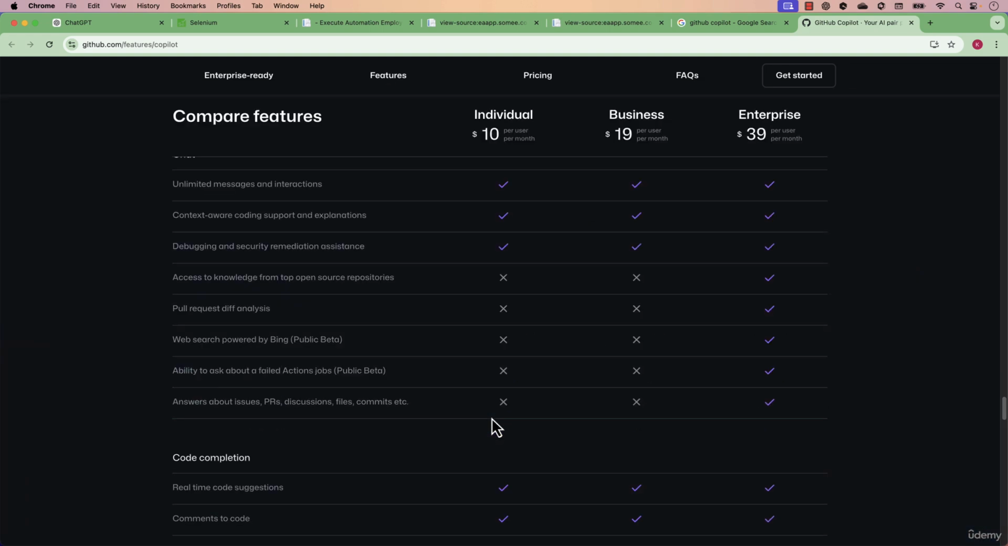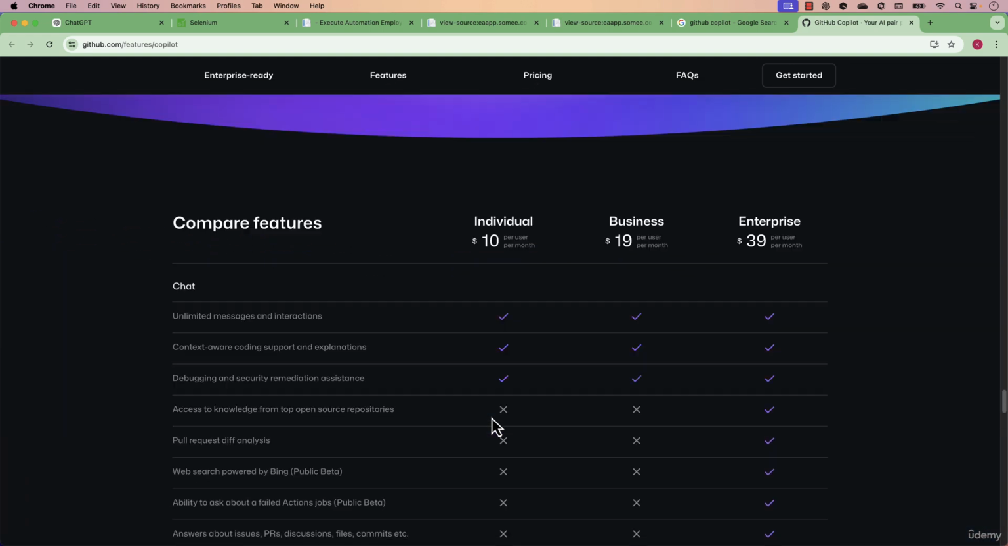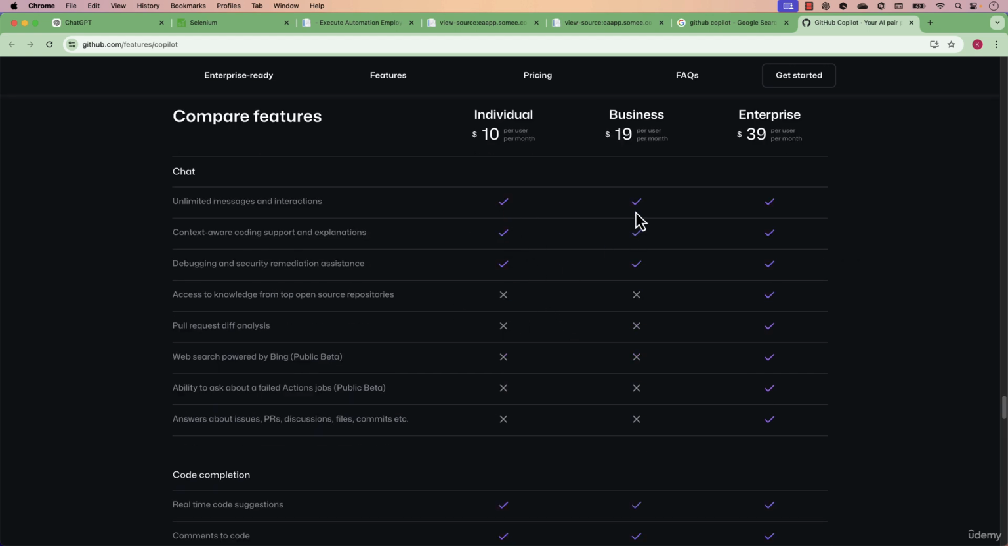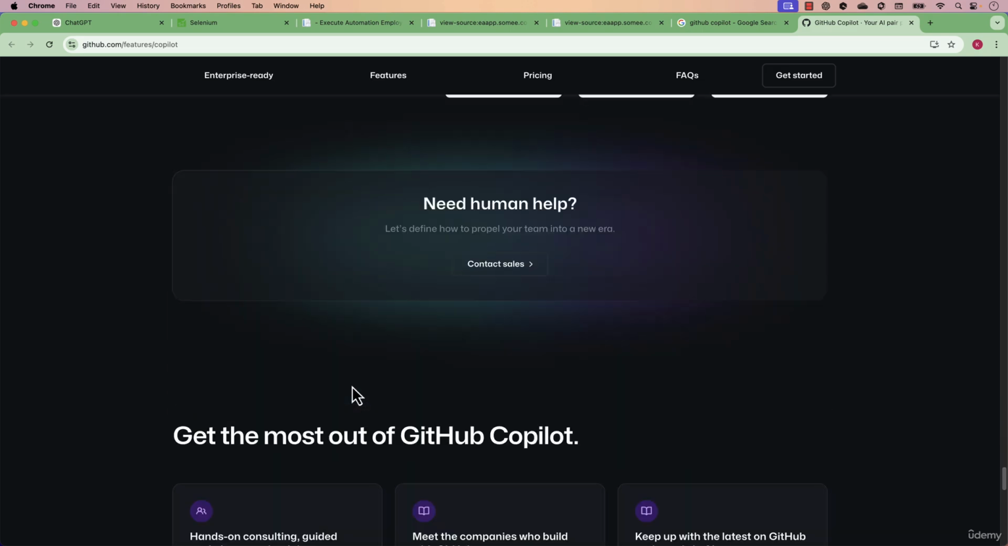This is one of the development tools, and it comes with a paid version. Currently it's $10 per month per user. But if you are a business user, then you have to pay $19 per month per user, and if it is an enterprise, it's going to be even higher. It has some pros and cons based on the type of user you are, and it also tells you which features are available. You can see that it has unlimited messages and interaction, context aware coding support, debugging and security remediation assistance and so on.